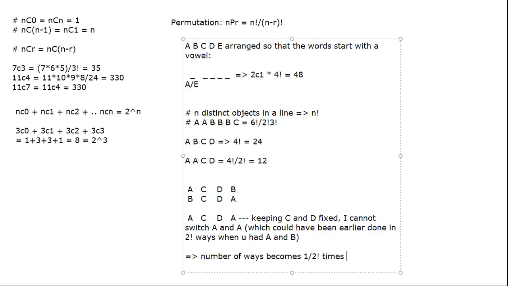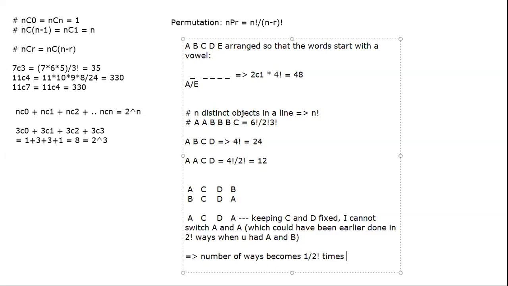Why? Because every 2 factorial cases you are counting as one case. In other words, here every 2 cases you are counting as one case. So if the same thing happened with 3 letters like A or B, for example, so keeping others same, the B and B, which were initially different, could have been arranged in 3 factorial ways, and now you cannot do that.